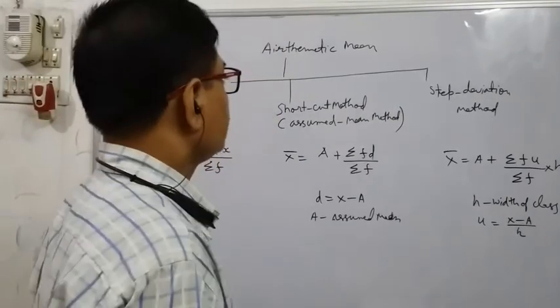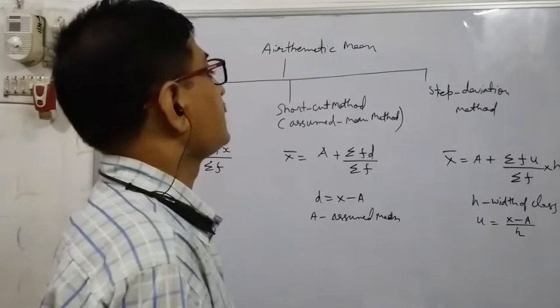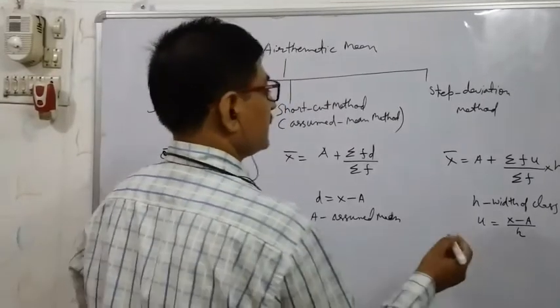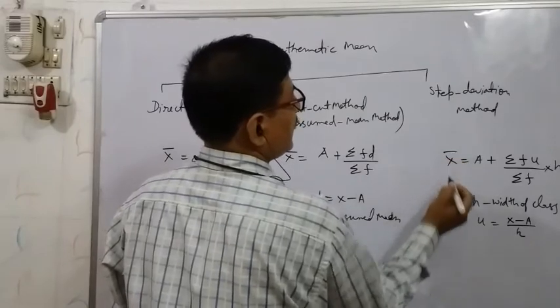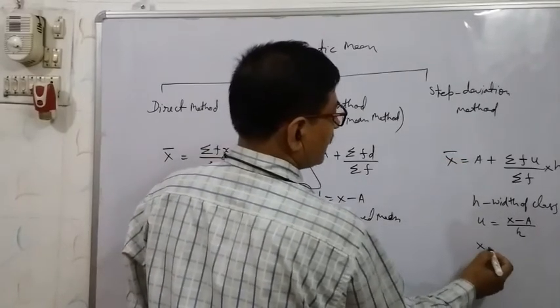Okay, x is the class mark. X is the class mark here. Here this x with the bar sign, that is the arithmetic mean we are getting. X is the class mark.